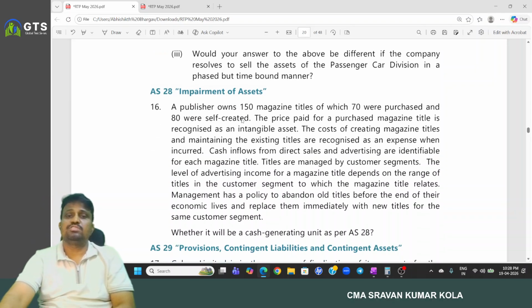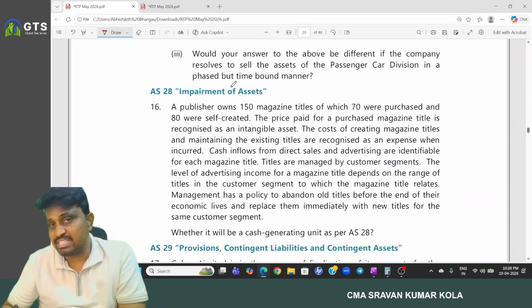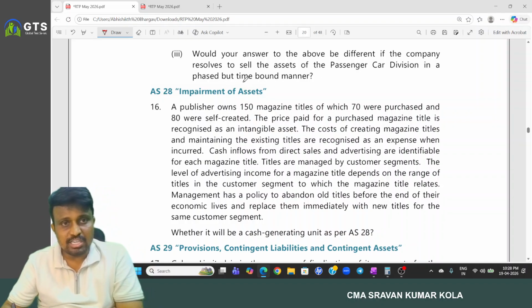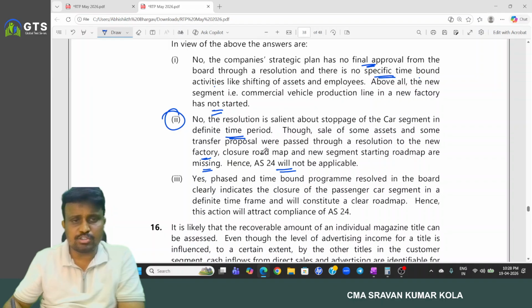Next, would your answer to the above be different if the company resolves to sell the assets of the passenger car division in a phased out but time bounded manner? Then we can treat it as a discontinuing operation.